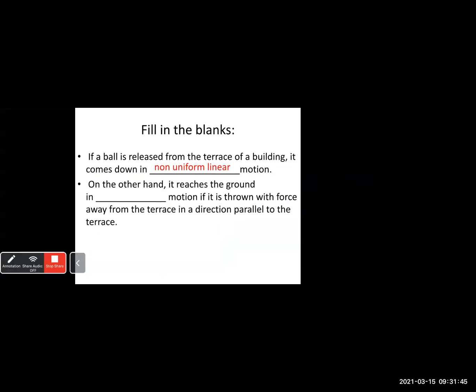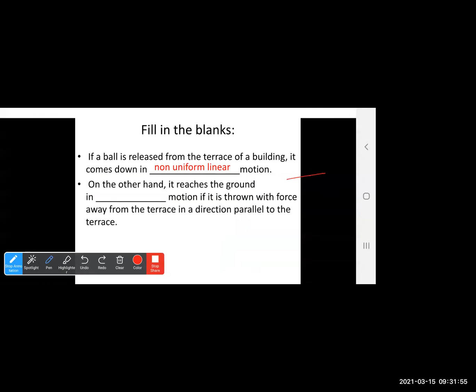Now see, I've given you an answer also for the starting one. Now, if a ball is released from a terrace, if somebody is standing on the terrace and releases a ball, it comes down. With which motion? We all know that it is going to perform linear motion, but while coming down, the speed keeps on changing.